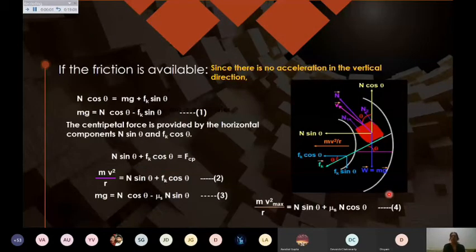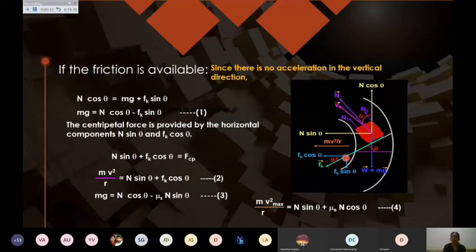Moving ahead. Now if friction is available, I have to consider the friction on the road like this. You have to draw the diagram for the friction. Along with the previous diagram, you simply add this frictional force, whose component will provide the centripetal force. If this angle is theta, then this angle is also theta.